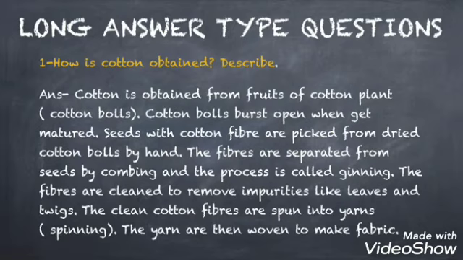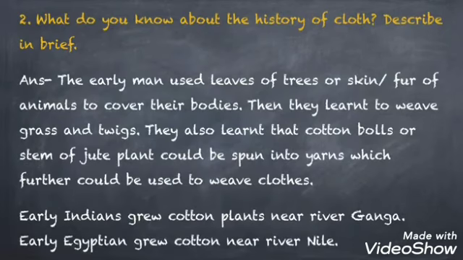Question number 2. What do you know about the history of clothes? Describe. The early man used leaves of trees or skin and fur of animals to cover their bodies. Then they learned to weave grass and twigs together to form baskets and mats. They also learned that cotton balls or stem of jute plant could be spun into yarns, which further could be used to weave cloths. As you all know, early Indians grew cotton plants near river Ganga, and early Egyptians grew cotton near river Nile.